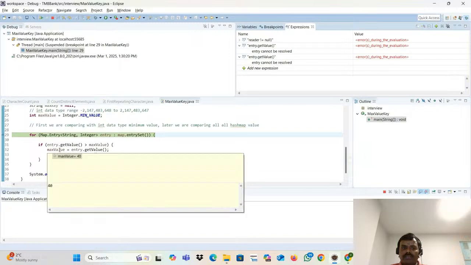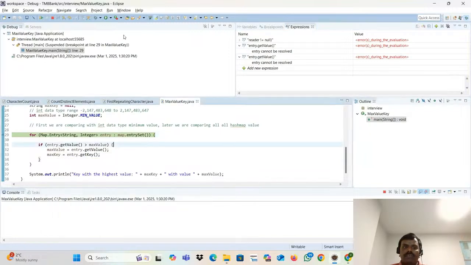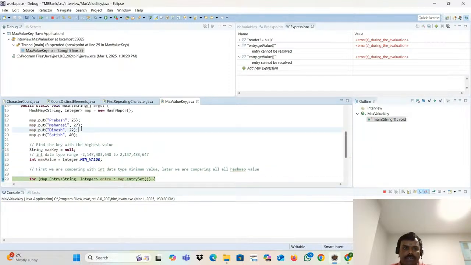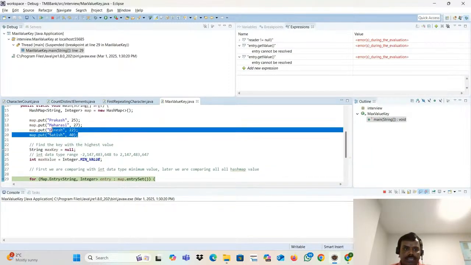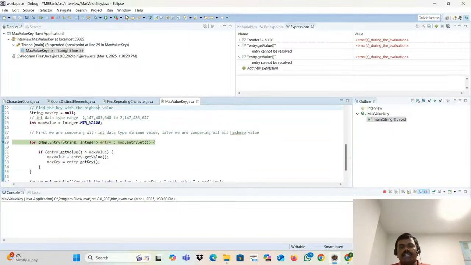What is the max value right now? 40. What is the associated key? Satish. Now, we already compared 20, and these two were also compared. We are looking for these two. It should come as Prakash, Maharasi, Dinesh, Satish only, right? Why is it coming in random? Because this map is unordered. It's not ordered, so it will come randomly. Okay, that is understood. The keys of the map are unordered.